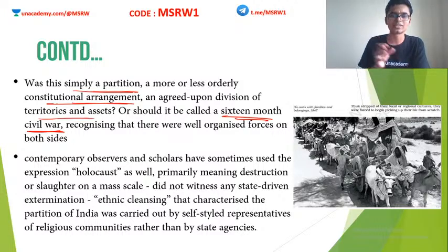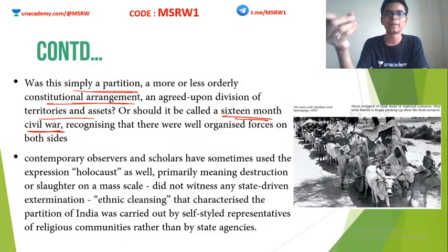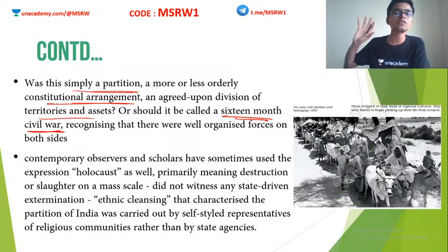India-Pakistan partition was not something that happened as a constitutional measure or a government initiative. This happened as a result of a lot of events that happened in the past 50 years or maybe even longer than that. The culmination of all these was in 1947 during the independence time. So it was a continuous 16 months of violence and brutality. Some historians call this a civil war because it had every characteristic of a civil war.